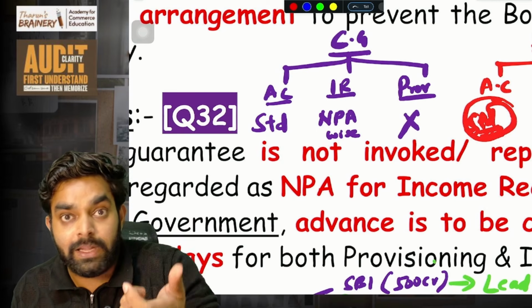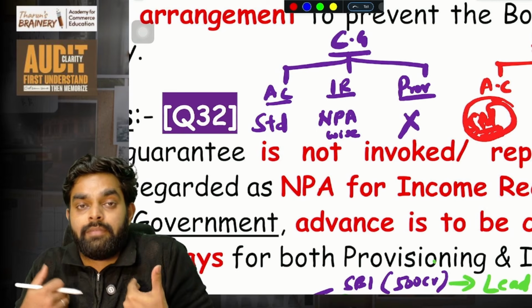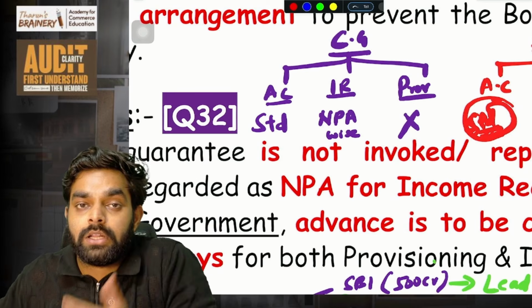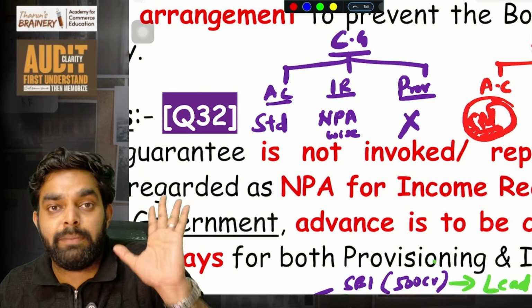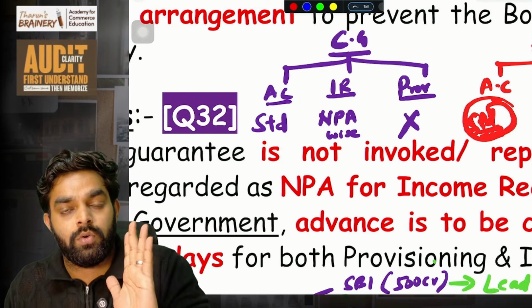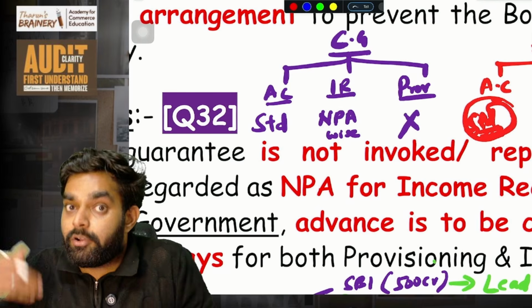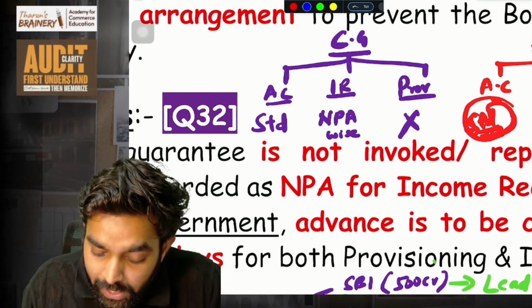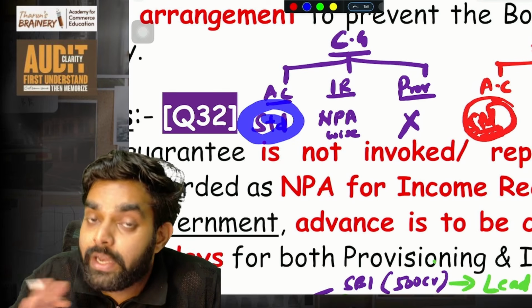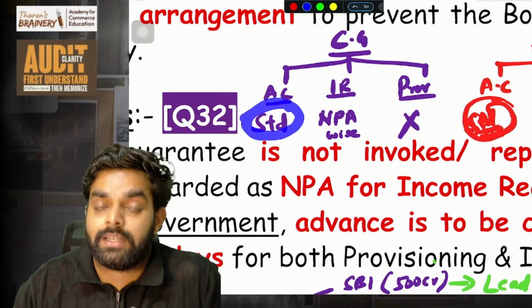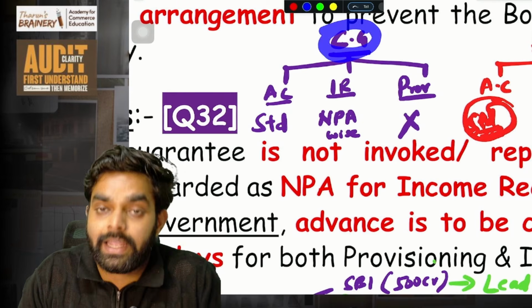and you are not paid the money. Imagine I have taken a loan from a bank, central government guaranteed, and I have not paid the money to the bank for more than 90 days. It becomes like an NPA, as 90 days I have not paid. In that case, what to do? If everything is proper, it is normal classification. But if I have not paid for 90 days, what should be done? The asset classification, you don't need to change it. Even though it became kind of NPA, you should not change the asset classification because the central government is the guarantor.